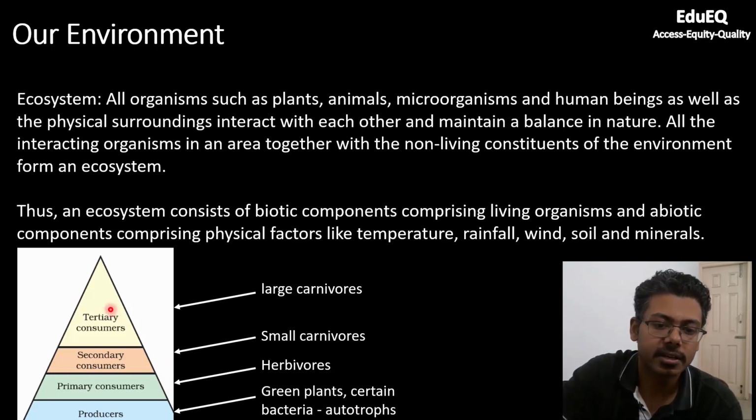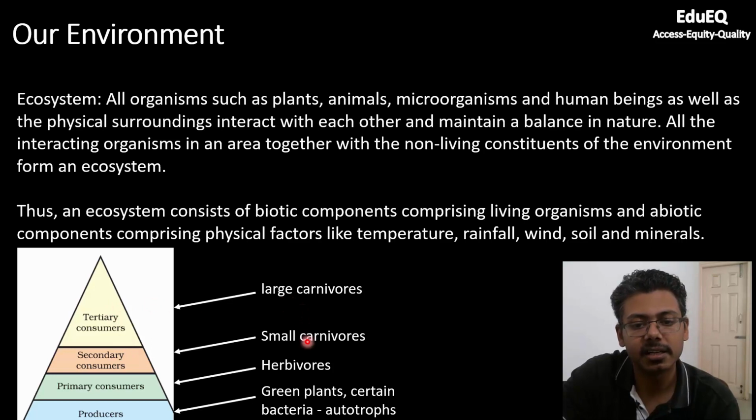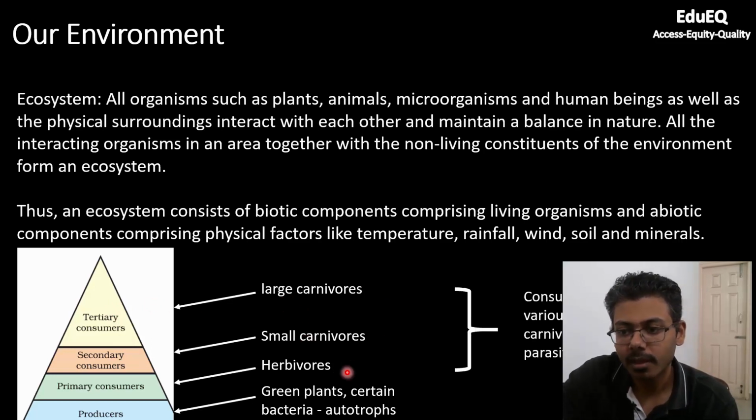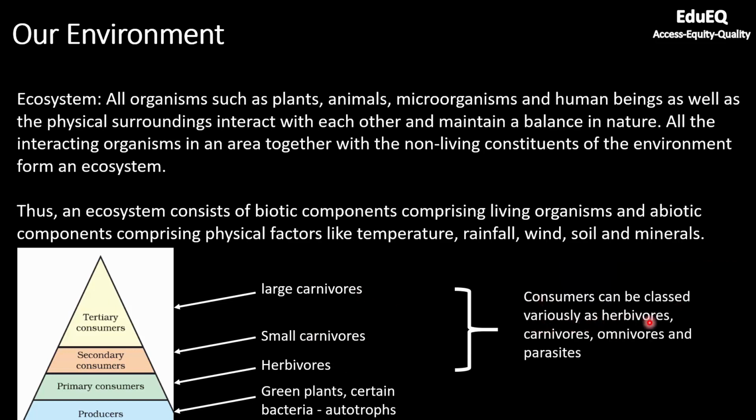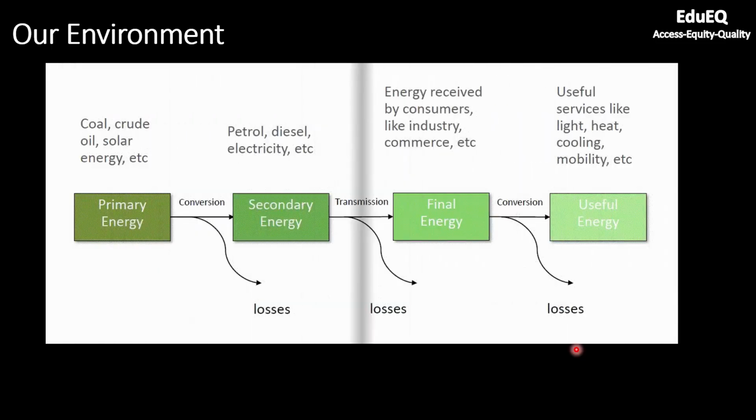Finally there are tertiary consumers, which are large carnivores that eat carnivores and herbivores also. Consumers can be classed variously as herbivores, carnivores, omnivores, and parasites. Even parasites depend on other living animals for their food, so they also come into the category of consumers.